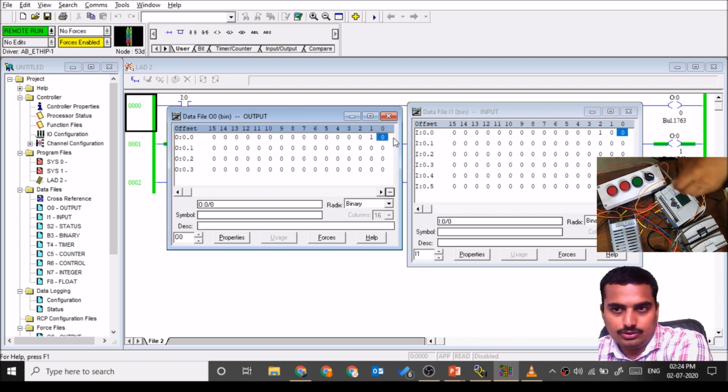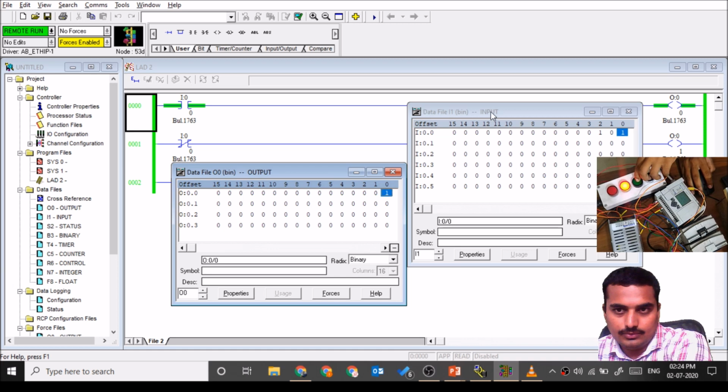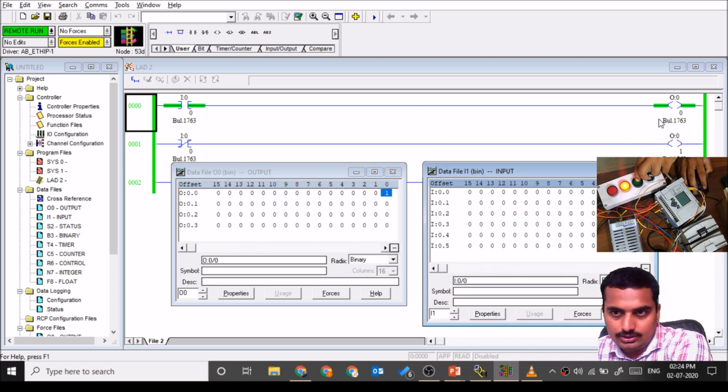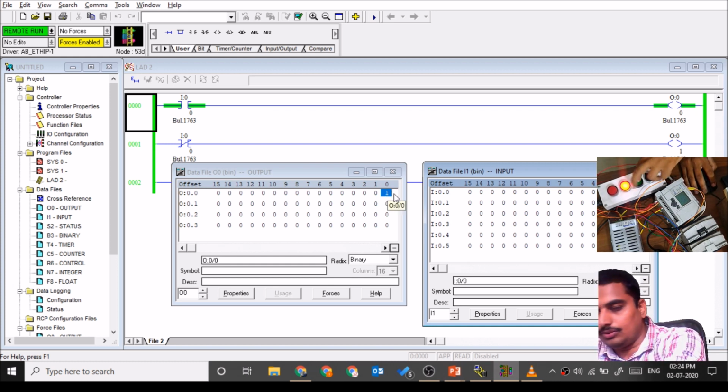When I press the input, see here it's read the input, run the program, adjust the output according to the input status and logic of the program. Here as soon as this 1 is there, it's showing the conductivity, so this is turning on. As this turning on, this will rectify to 1. If this is 1, the physical output will on. Okay,